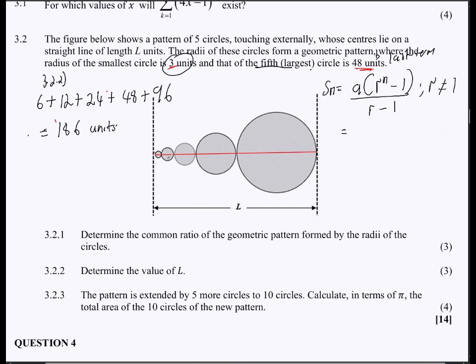And then your a value, meaning the first circle, its diameter will be equal to 6. Remember, we are now focused on the diameters. Then your ratio is still equal to 2, and then to the exponent of 5 circles, and then r minus 1, which is 2 minus 1. If you punch all of that into your calculator, you're still going to get 186, right? So that's your L.